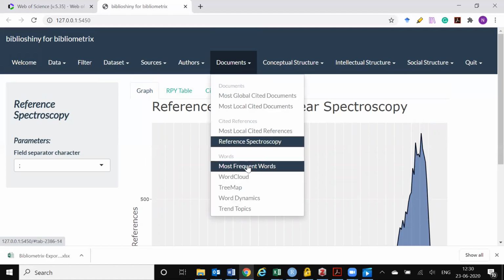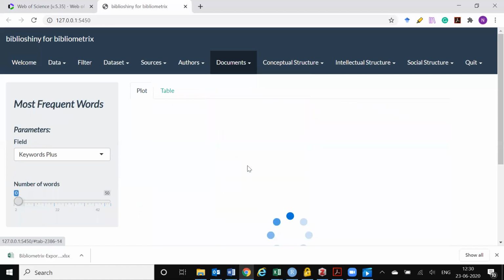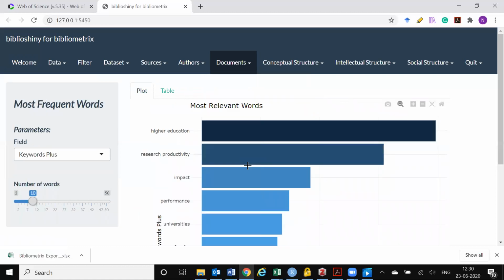There are other things which I have not found very useful, but at times it is good to know what are the most frequent words that are being used. It also allows you to understand, have you chosen the right kind of studies when you are filtering the data in Web of Science, when you were providing the query in Web of Science.